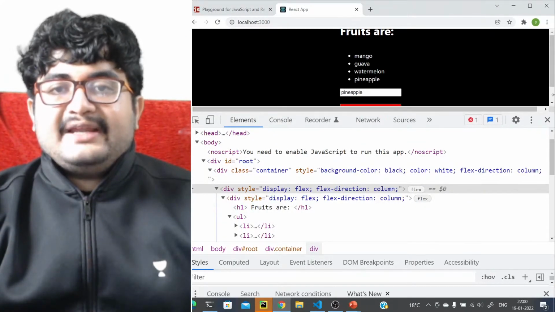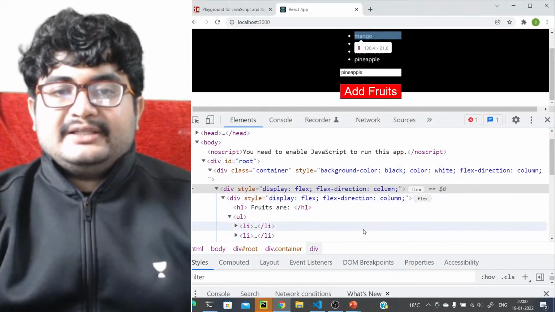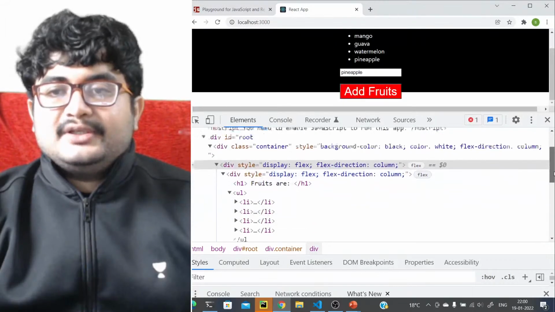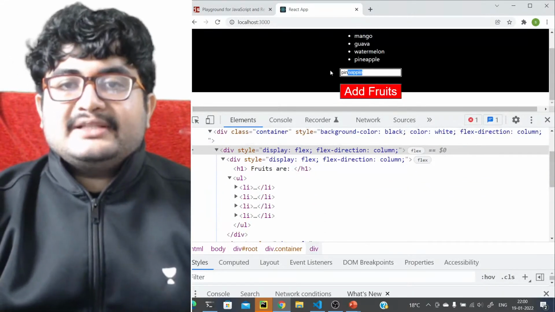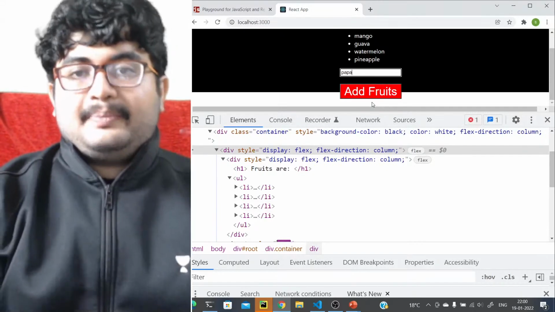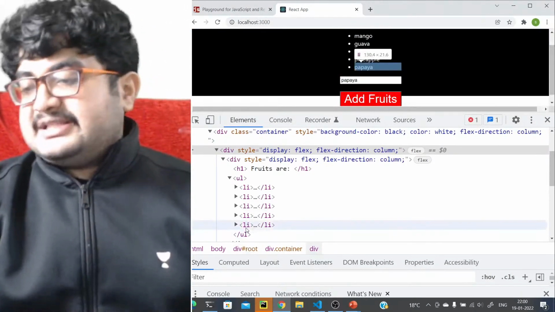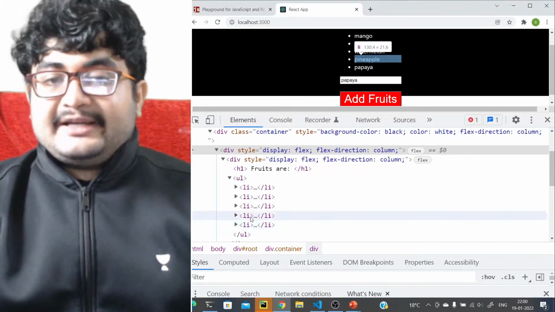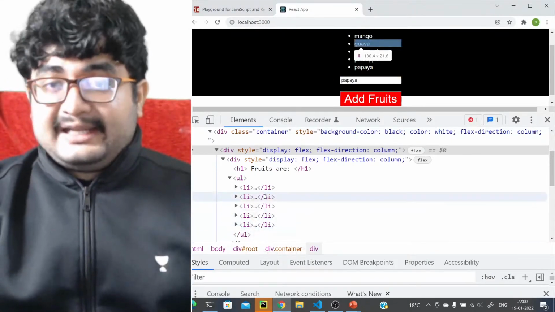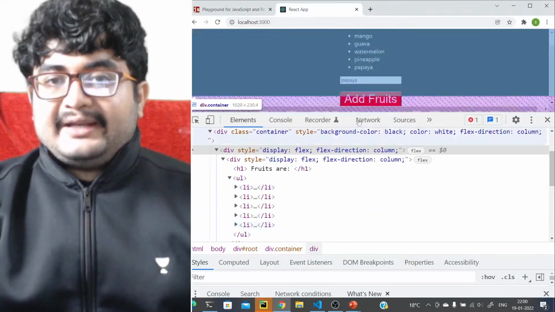Okay, so let's say we are adding an item to the list. How can we do this? Let's just add one more item, let's say papaya, right? So click on add fruit. See, a new item is added. Only a new item is added. Although we are updating the list entirely, only a new item got added.